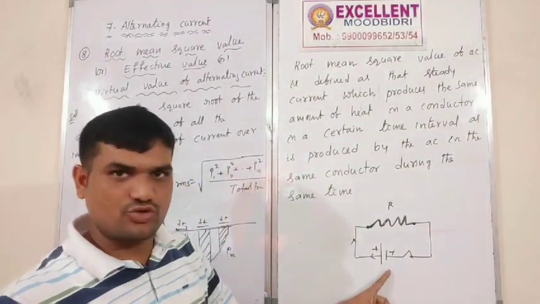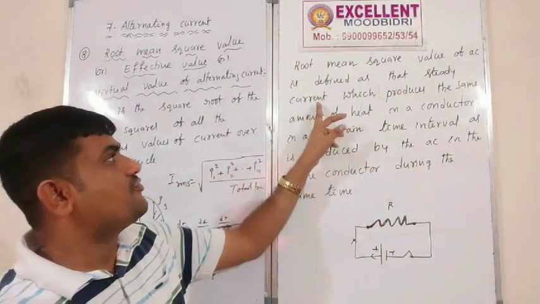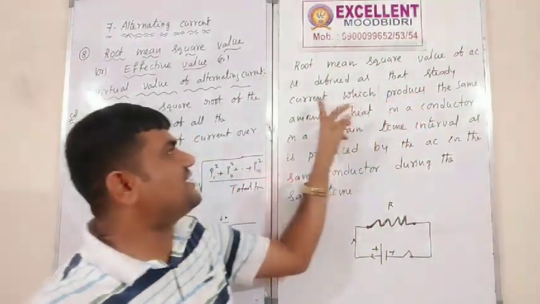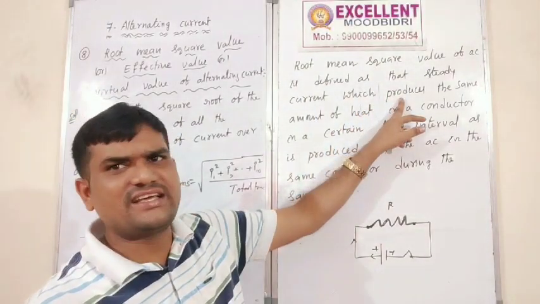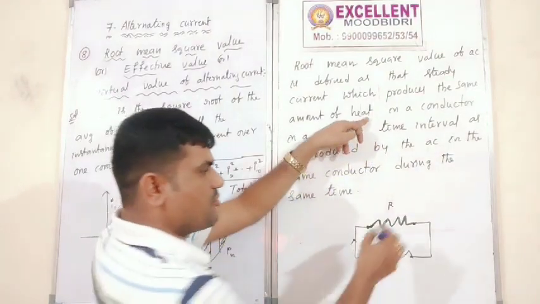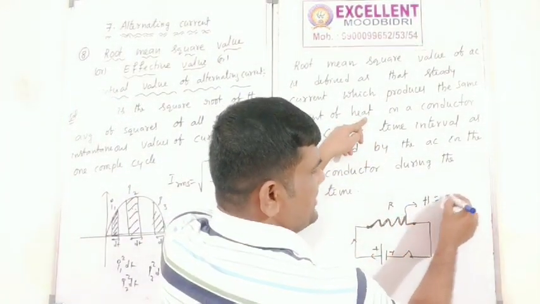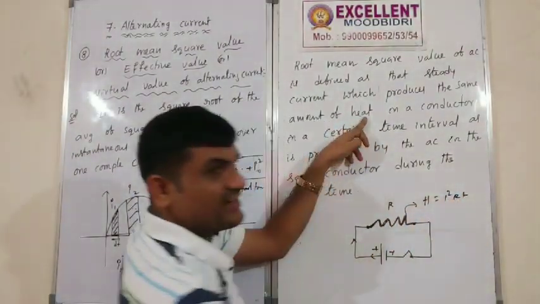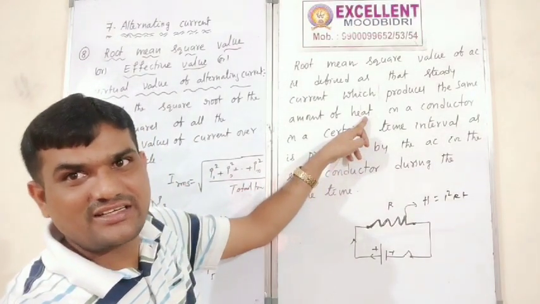Correct? This is a DC source. Remember here, what is that? When steady current produces the same amount of heat, this amount of heat I will consider H. H is equal to I square into RT. You know the formula, right? H is equal to I square RT.